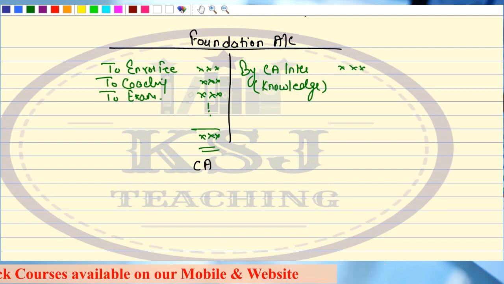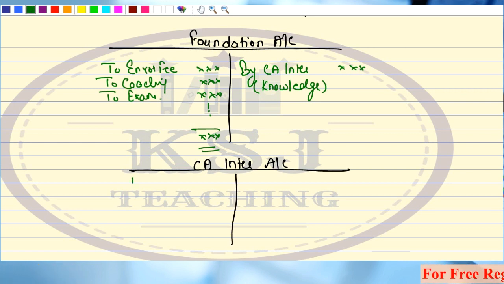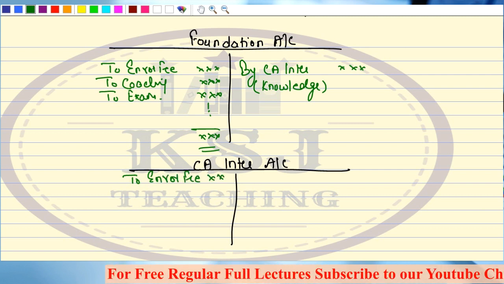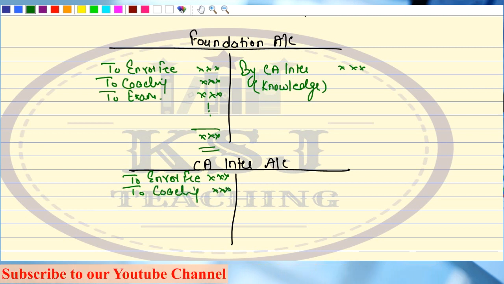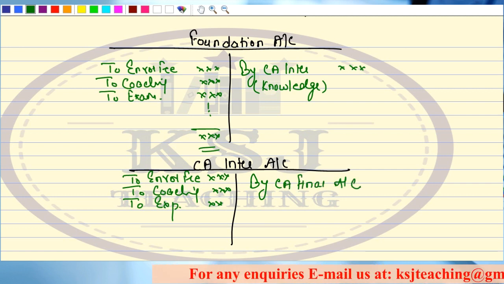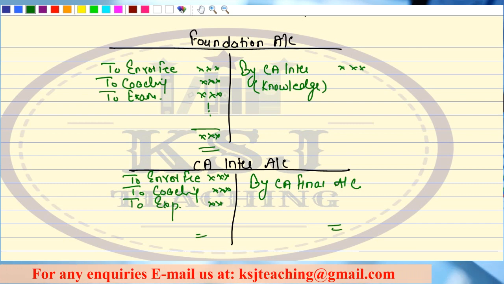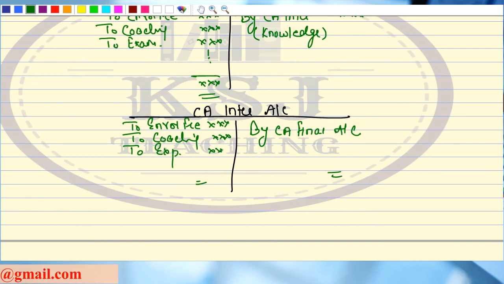Next account will be CA Inter account. Here again you will write to enrollment fee. To coaching fee. To examination fee. And from here, what you will transfer is by CA final account. Clear? This is how you will present it in the various accounts: foundation account, CA inter account. Then similarly you can prepare the CA final account.